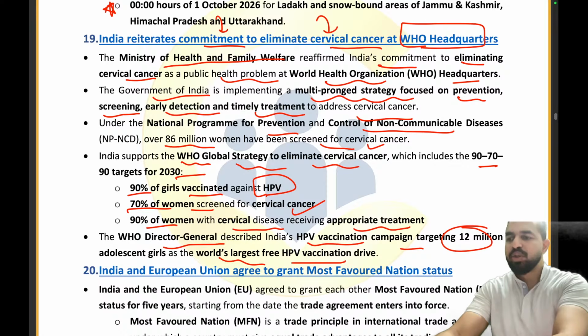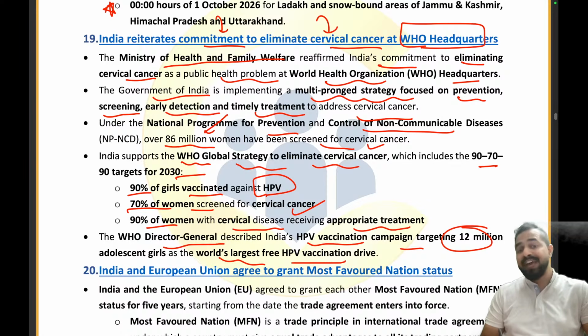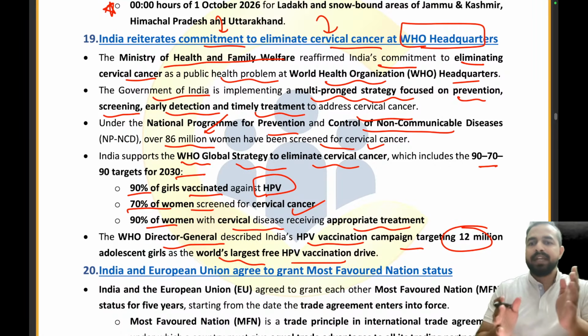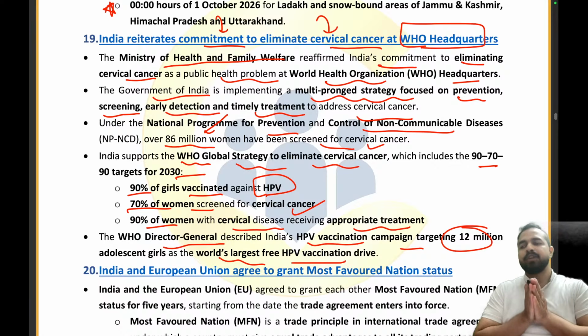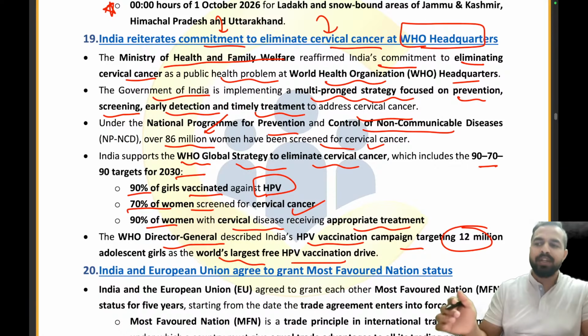And let me tell you a very important part: under the National Program for Prevention and Control of Non-Communicable Diseases, over 86 million women have been screened for cervical cancer. India has supported the WHO global strategy to eliminate cervical cancer, which includes the 90, 70 and 90 target for 2030, right?